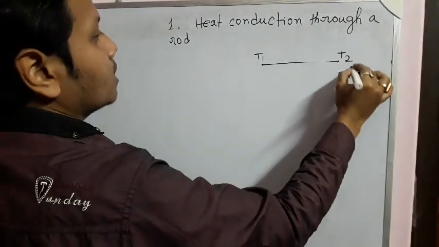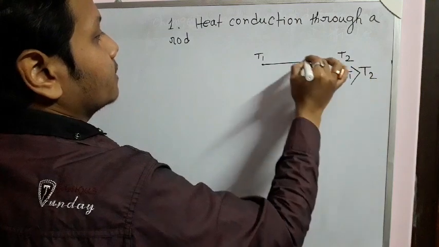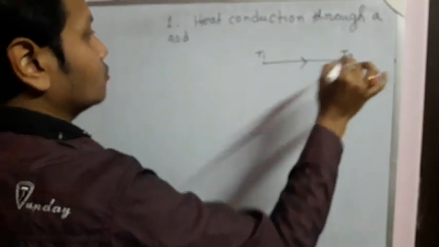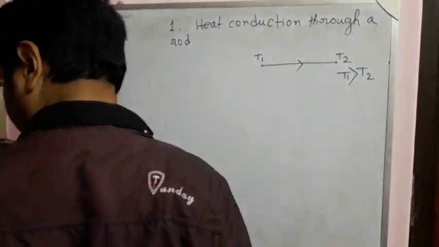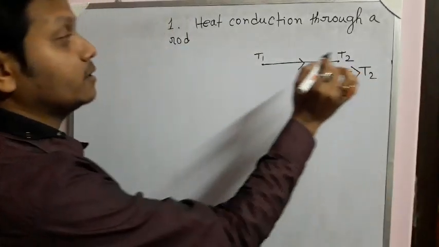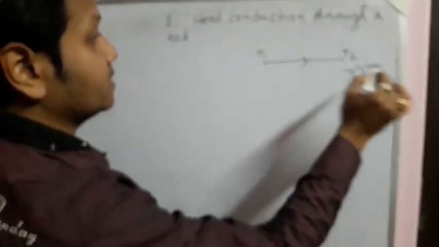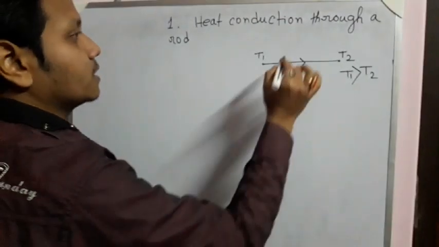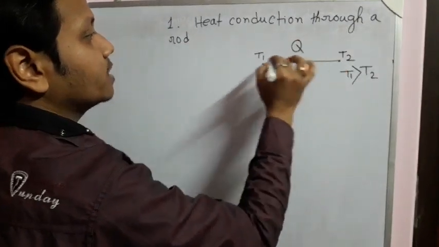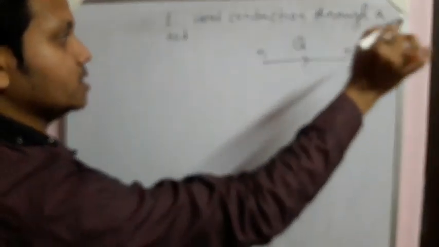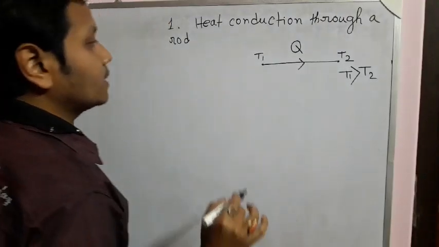If T1 is greater than T2, then heat will flow from this region to this region. Suppose Q amount of heat flows from a region of temperature T1 to a region of temperature T2,